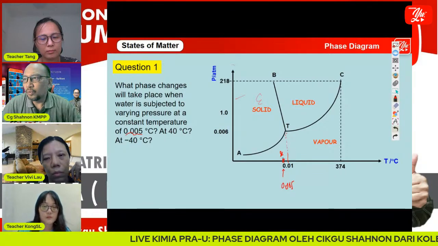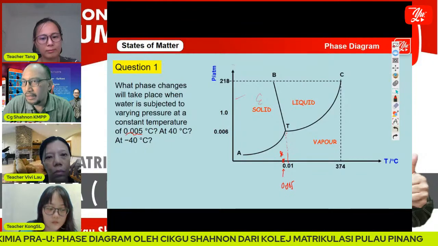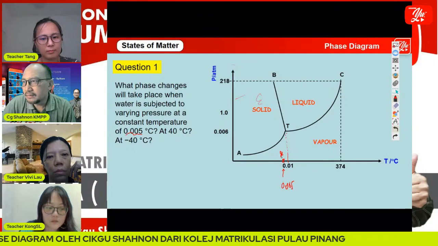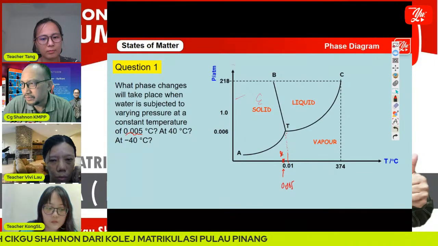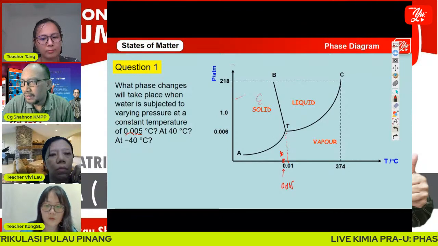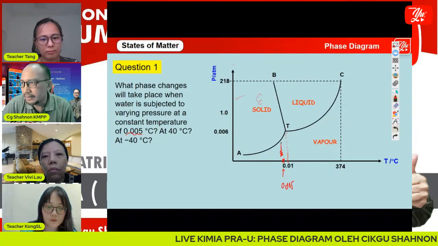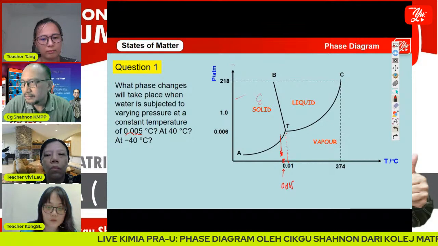And then we make a line that we call constant temperature, but we vary the pressure. So we will have a line like this, all right, until here.